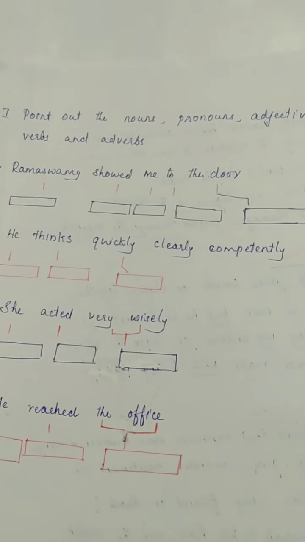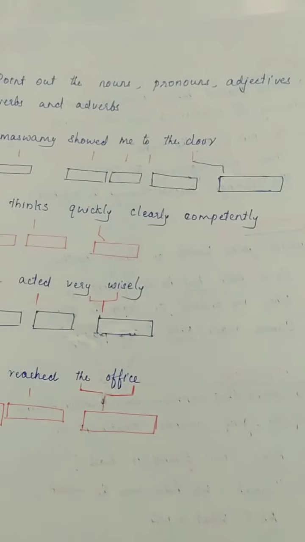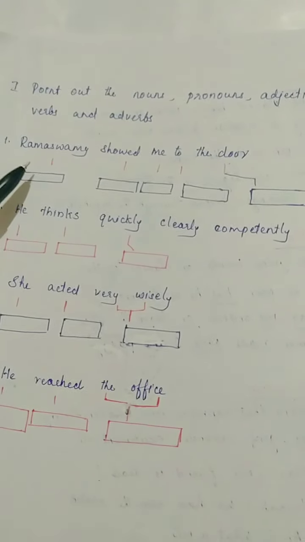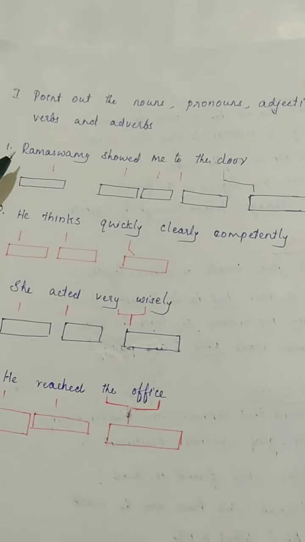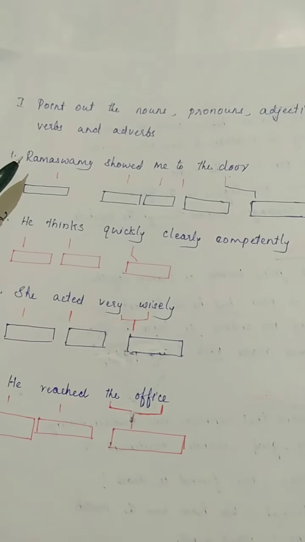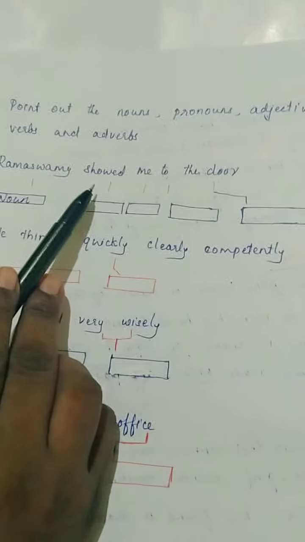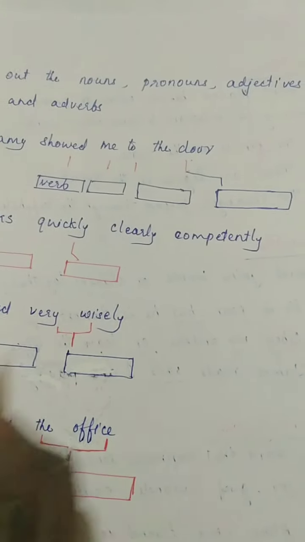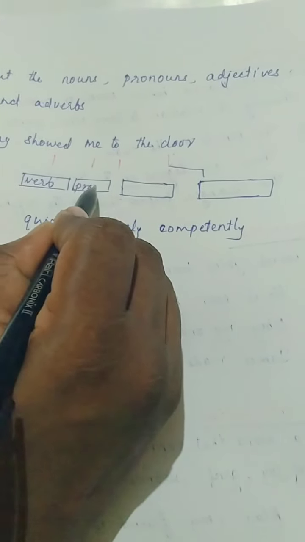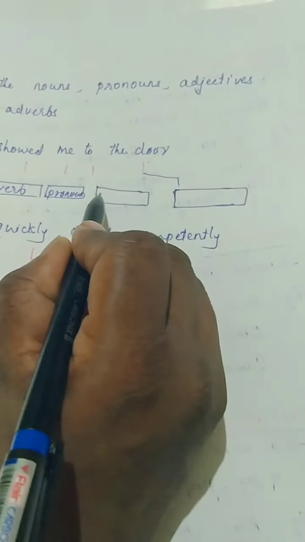So one exercise you can see here. Point out the nouns, pronouns, adjectives, verbs and adverbs. Ramaswamy showed me to the door. So can you say what the word Ramaswamy is in this sentence? Is it a noun, pronoun, adjective, verb or adverb? It's a noun. Showed. What is showed? It is a verb. Me, pronoun. What is to? To is preposition.